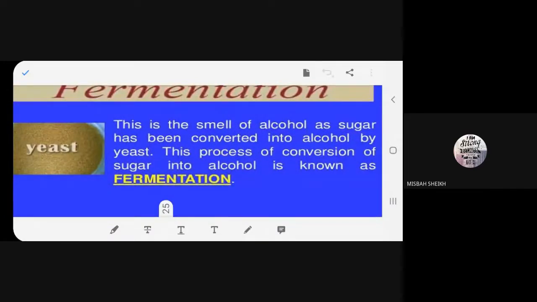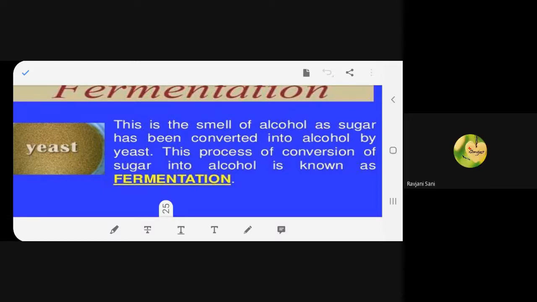Who wants to read, beta? Misbah, can she read, beta? If you don't mind. Ma'am, Sani wants to read. Okay, allow her. If Misbah does not mind, can she read, beta? Yes, Sani, read.